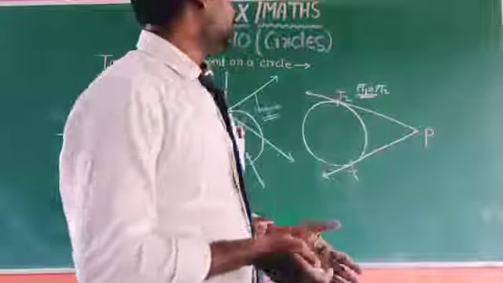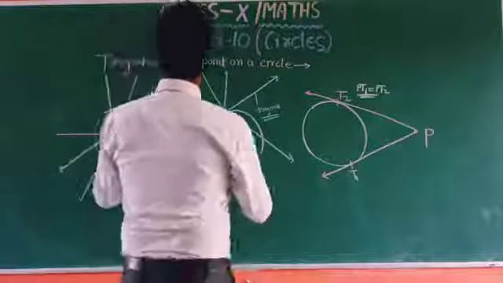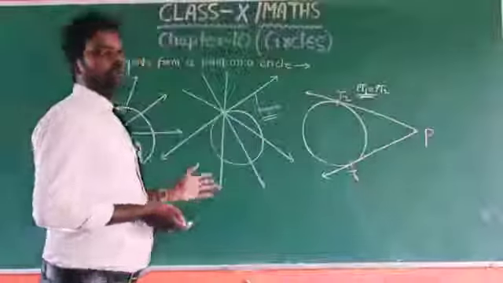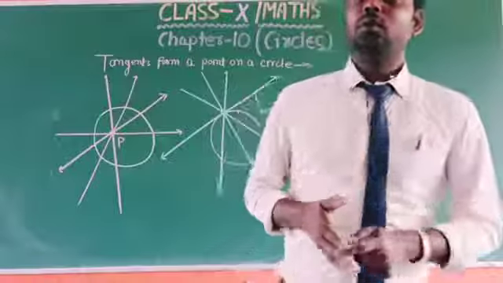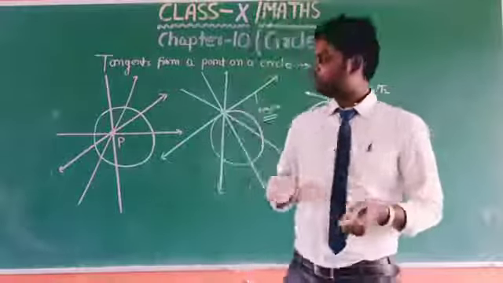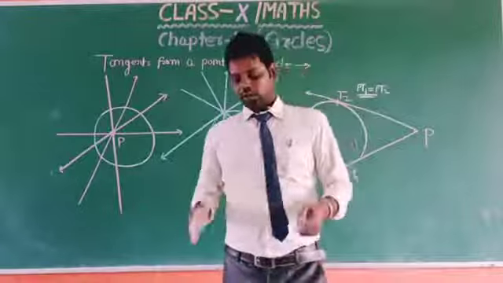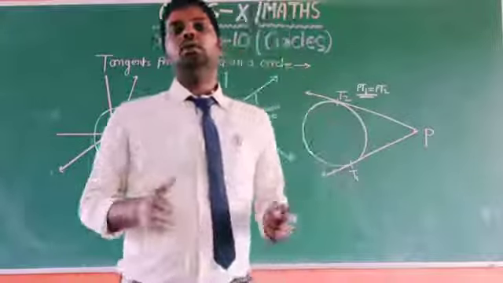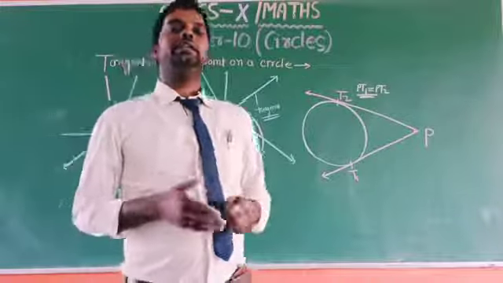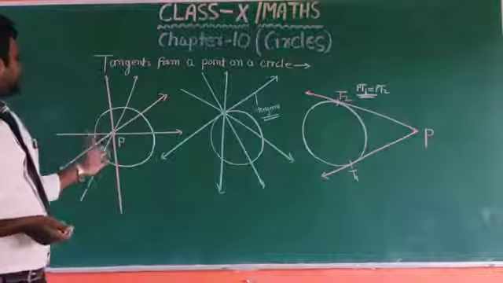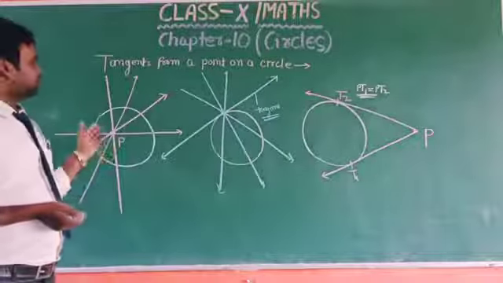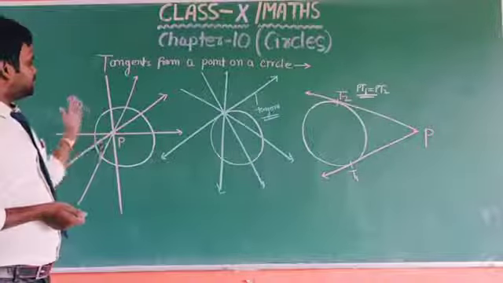So dear children, from these three figures, we conclude that when point P lies inside the circle, we cannot draw any tangent.